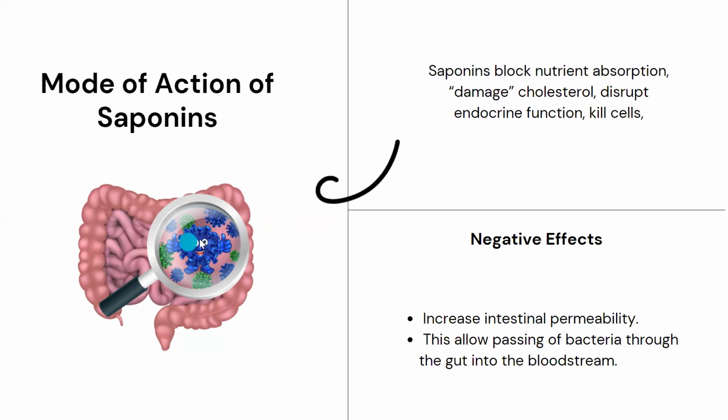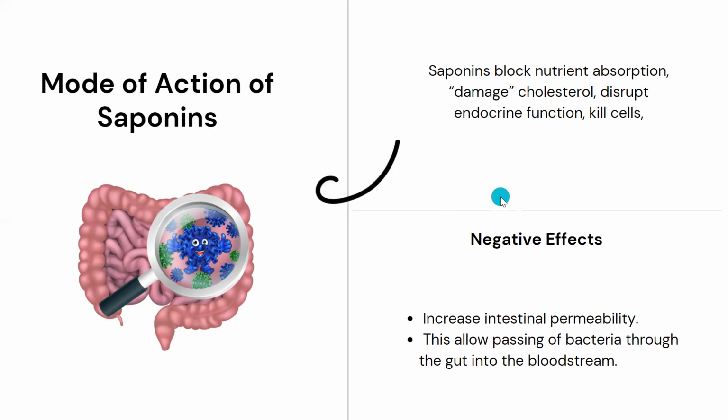These saponins hinder the absorption of those proteins. But the good thing is, it damages cholesterol. Cholesterol, as you know, is not good for our body. That is why it's really good to have a certain amount of saponins in our body. It also kills cells. So these are the basic activities which the anti-nutrition factor saponin can carry out.